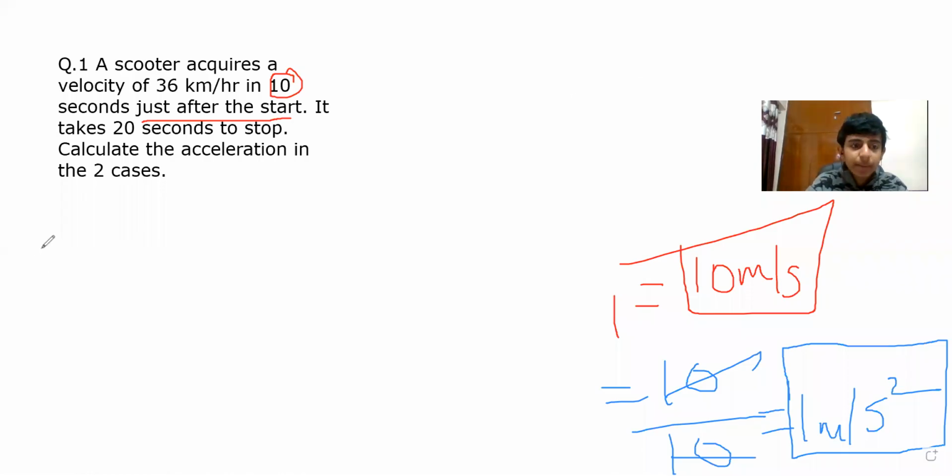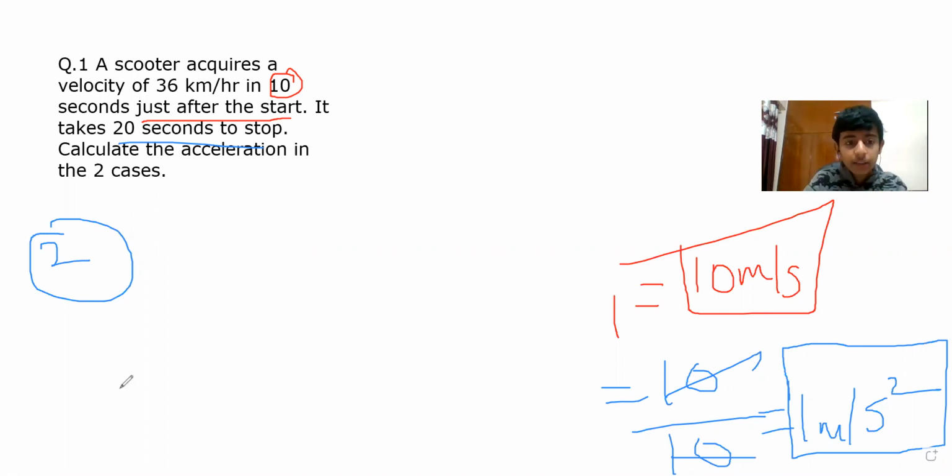Now let's move to case number 2. It is saying it takes 20 seconds to stop. Now the time has changed: 20 seconds after it stops. That means the final velocity is the same, 10 meter per second, and the initial velocity is the same, that is 0 meter per second.